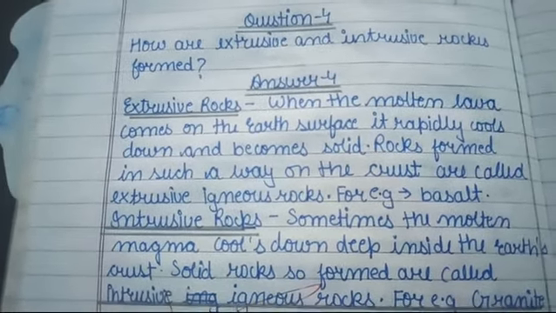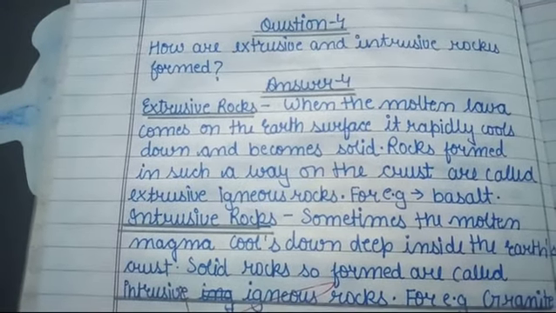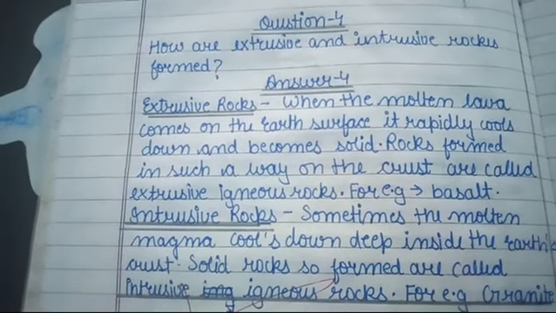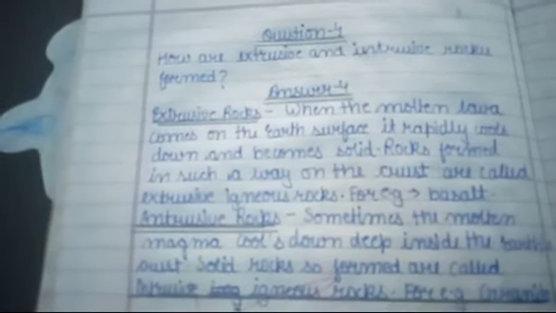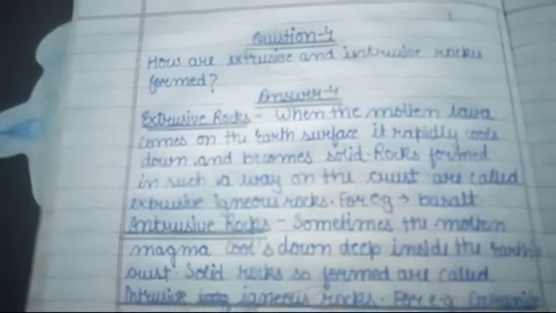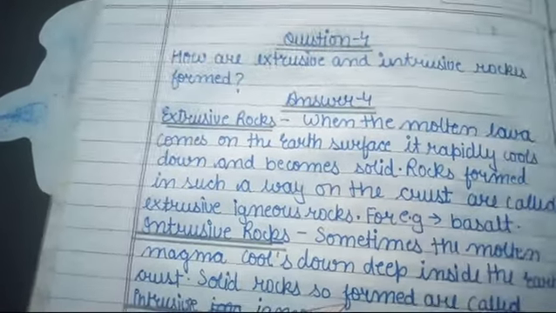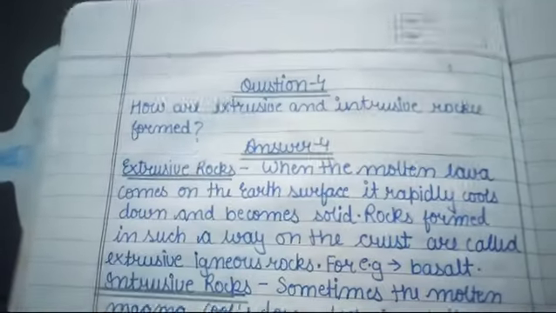So first we will discuss extrusive rocks. When the molten lava comes onto the earth's surface, it rapidly cools down and becomes solid. Rocks formed in such a way on the crust are called extrusive igneous rocks. For example, basalt. Okay beta. When the molten lava comes onto the earth's surface, suppose a volcano erupted, beta.